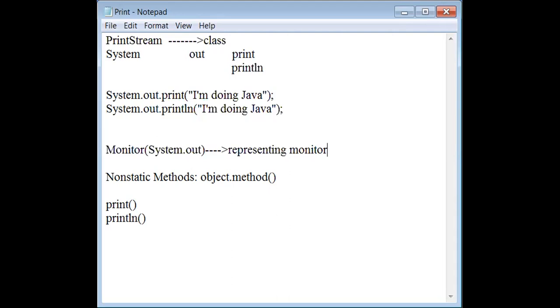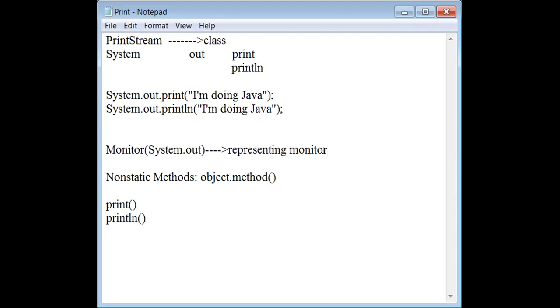How to represent monitor through Java coding? I'm not talking about C or C++ or Python. In Python, it is different again. In C and C++, it is different again. For example, if you take C, you can use the printf function. But this is not a function-oriented language. It is an object-oriented programming language. Java is an object-oriented programming language, and that too pure object-oriented. That I will explain later on.